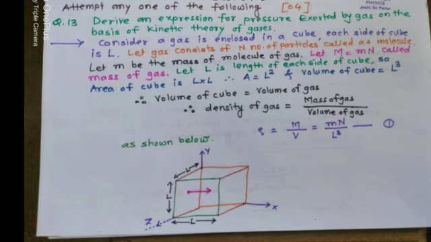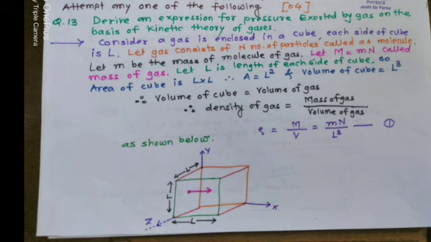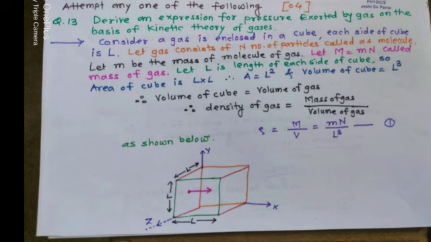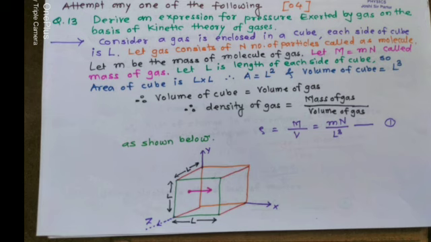Consider a gas which is enclosed in a cube. Each side of the cube is L. Let the gas consist of capital N number of particles called molecules. Let small m be the mass of a molecule of the gas. So therefore capital M equals small m multiplied by capital N, which is called the mass of the gas. Let L be the length of each side of the cube.